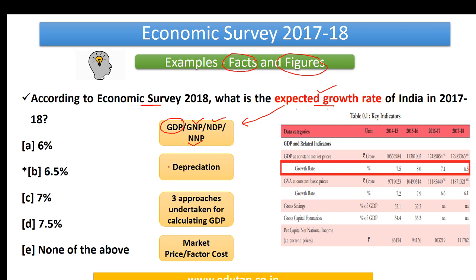Next, coming to depreciation. Then again, just make a flow. What are the three approaches undertaken for calculating GDP? Again, it comes to your mind when you're talking about GDP, GNP, NDP, NNP. Come on, move ahead. Market price, factor cost. What are these things? So this was a table which was given in our Economic Survey, and basically we have framed this particular question from it. When you just read the summary, it is not very feasible for you to go to a growth rate and say, okay, this is important. No, we have picked that for you. We are making your job easier.